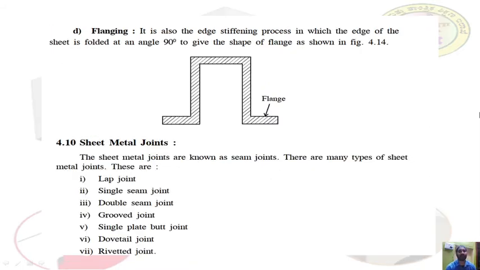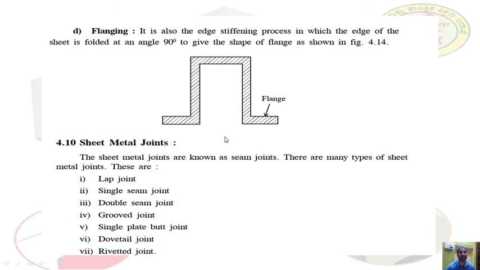Flanging. It is an edge stiffness process in which the edge of the sheet is folded at an angle of 90 degrees to give the shape of a flange. So you can see the edge of the sheet metal is folded to 90 degrees. You can see this is folded to 90 degrees to this sheet, in order to give the shape of the flange.